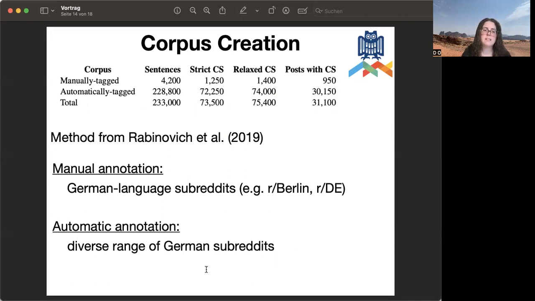The automatically annotated corpus also additionally has another range of around 100 different German-speaking subreddits. In total, we annotated 230,000 sentences, and we found 75,000 sentences that have code switching in them, inside the sentence.